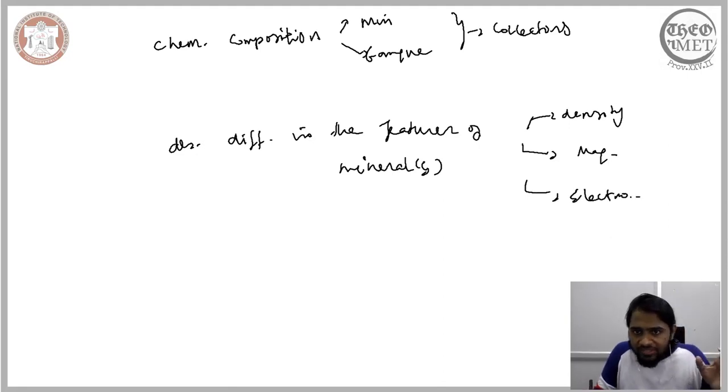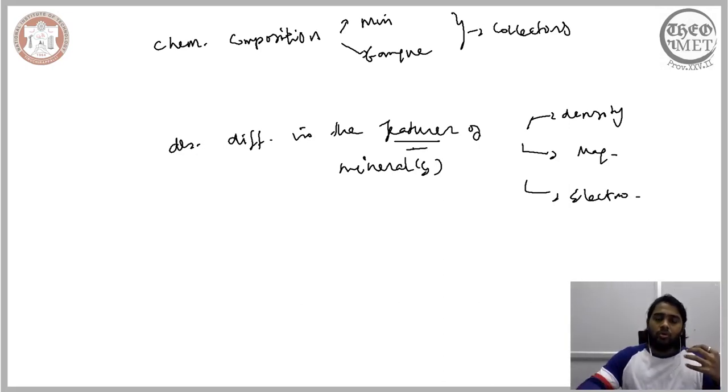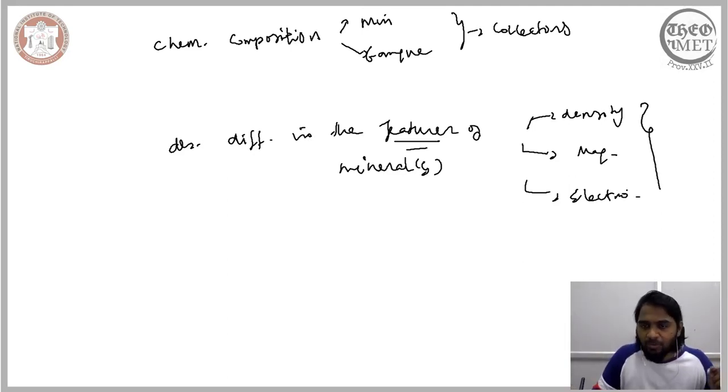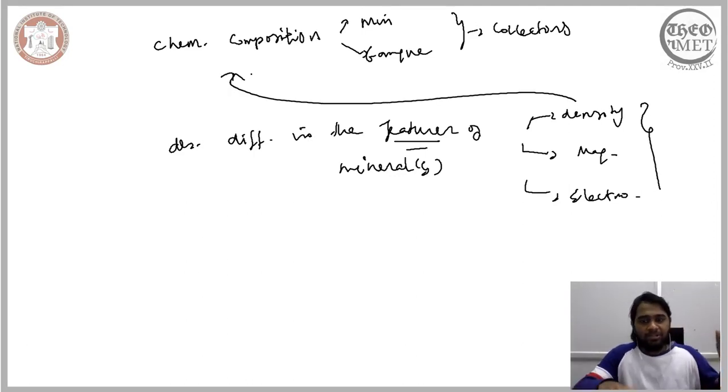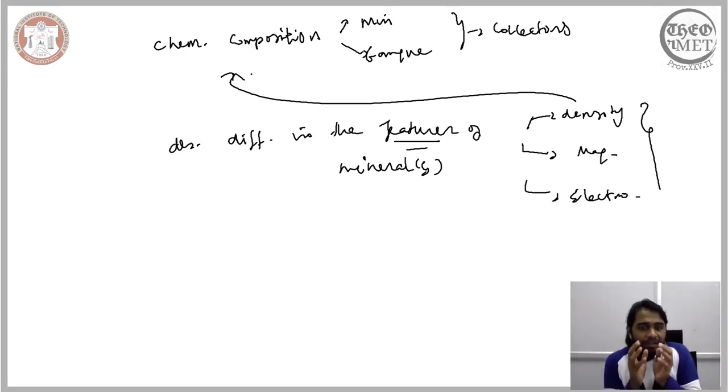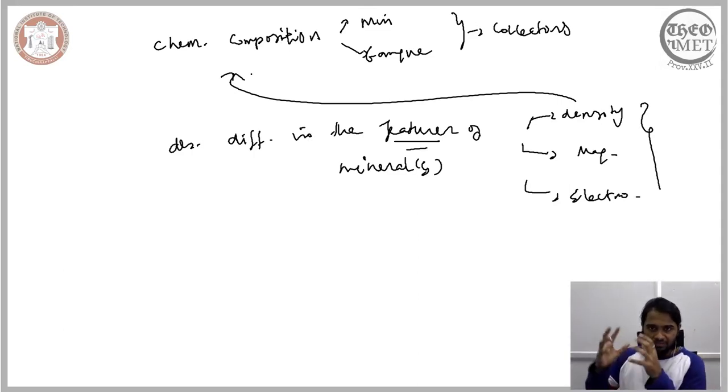So whatever features we often exploit for our benefit in order to separate the mineral from the gangue, in one way or the other, they can be related ultimately to the distinguishing chemical makeup of the mineral and that of the gangue. And this difference in the chemical composition of the minerals and the gangue is rather directly exploited in the framework of flotation.